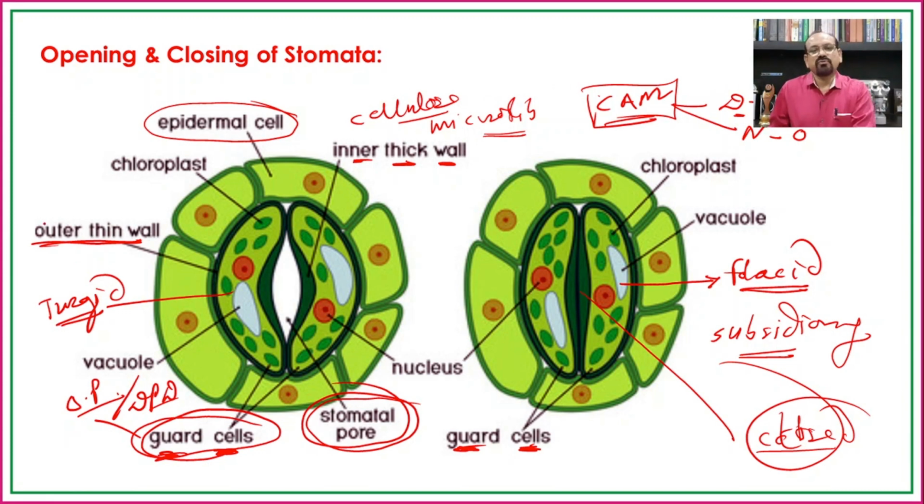This may be different in different plants. In some cases the stomata are open only in the morning, in some cases only in the afternoon, and in some cases in the evening also. While in CAM plants the stomata are closed during the day and open only during the night. So how these stomata open and close and what the mechanism behind it is, we will see in the upcoming theory.